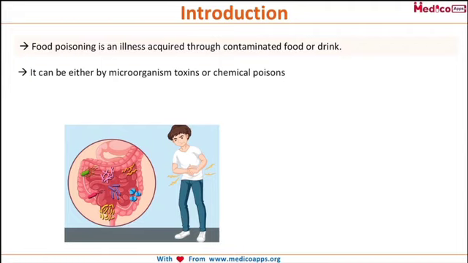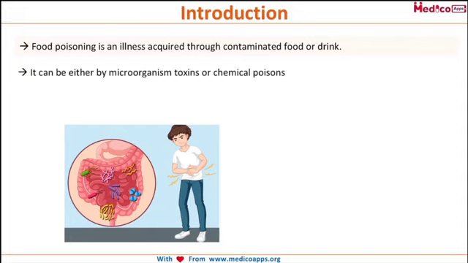So, in this lecture, we'll be discussing what exactly food poisoning is, its types, foodborne botulism, which is also a type of food poisoning, the clinical features with which the patient will present to us, and the diagnosis part.